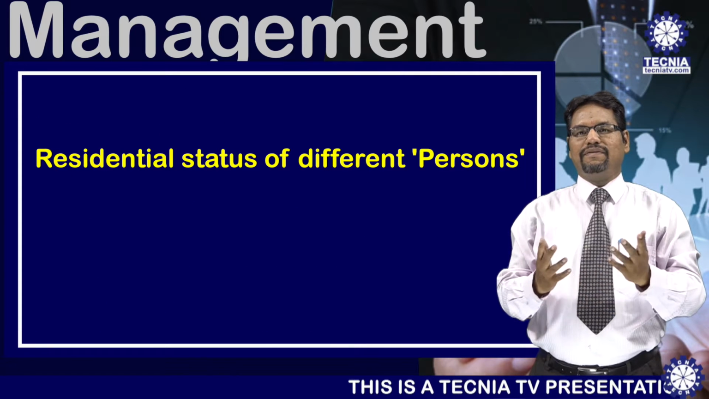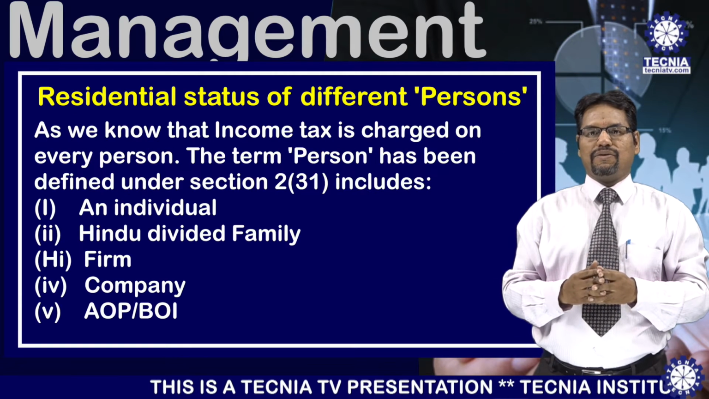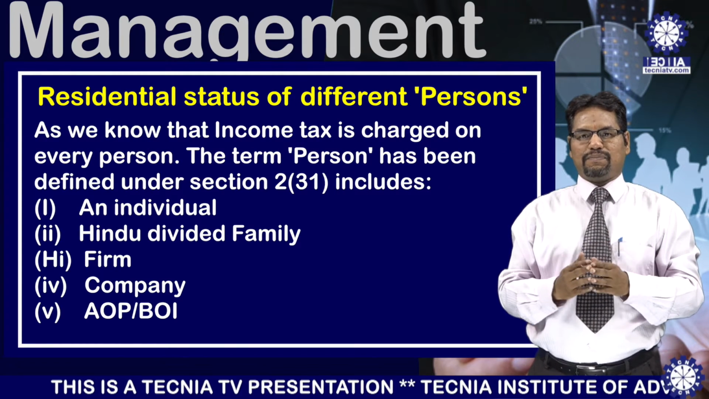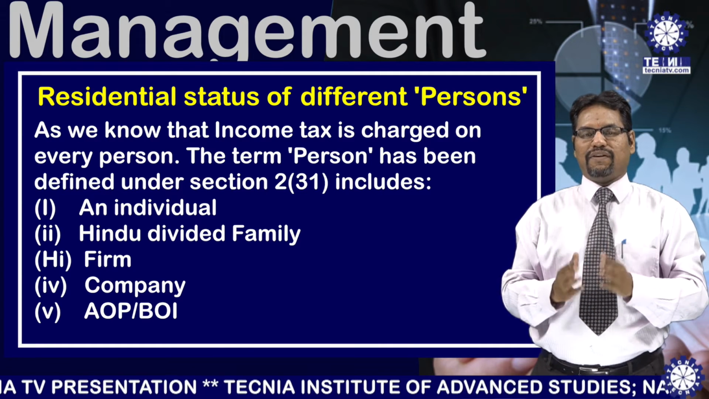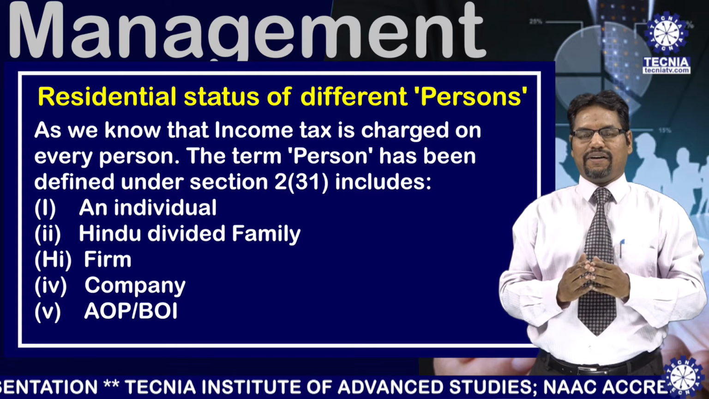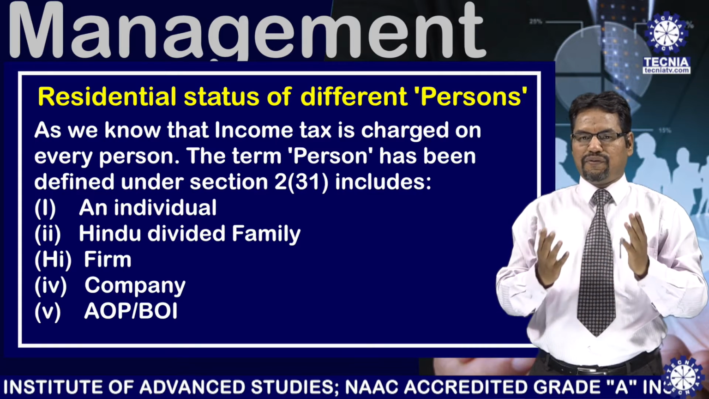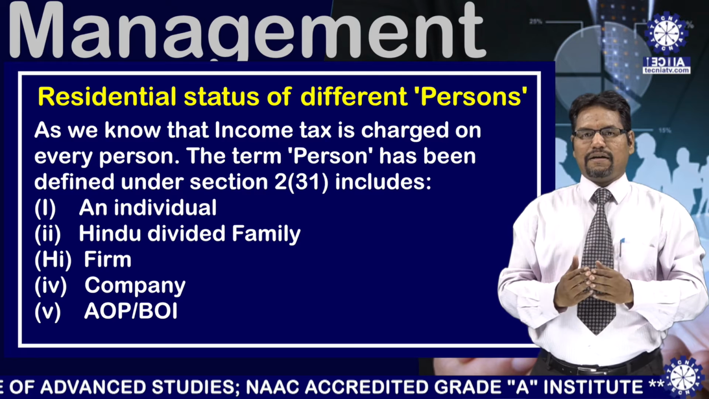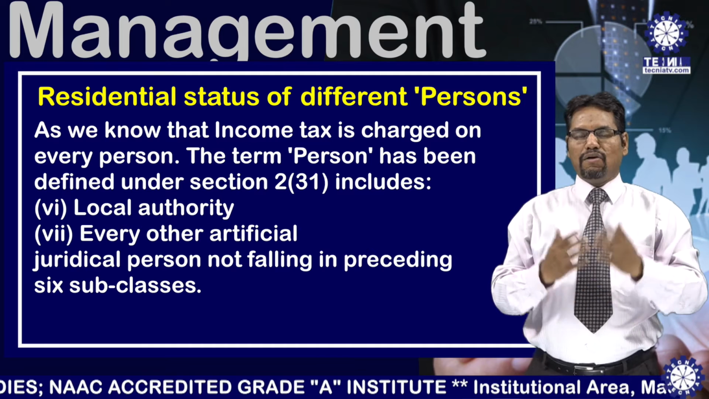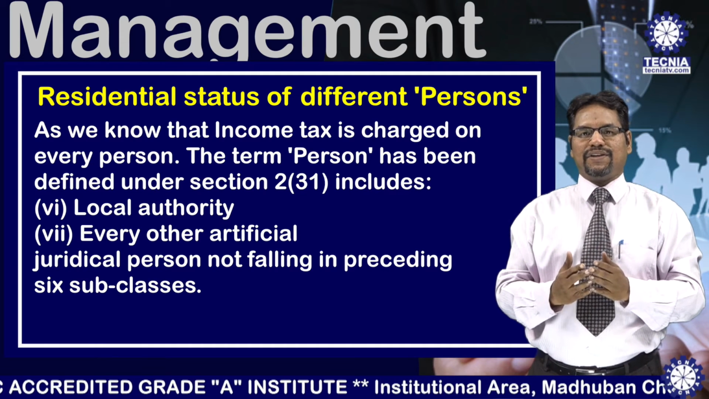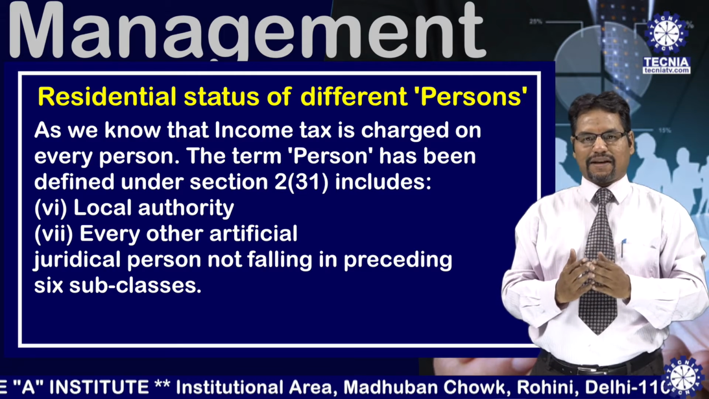Today, I am going to deliver a lecture on the residential status of persons. As we know that income tax is charged on every person, the term person has been defined under section 2 subsection 31 of the Income Tax Act 1961, which includes an individual, Hindu undivided family, firm, company, AOP, BOI (AOP means association of persons, BOI means body of individuals), local authority and every other artificial juridical person not falling in the preceding 6 subclasses.